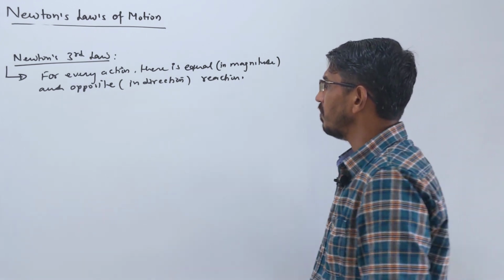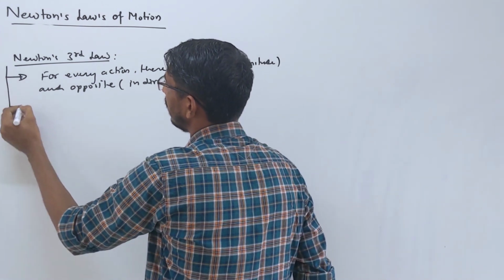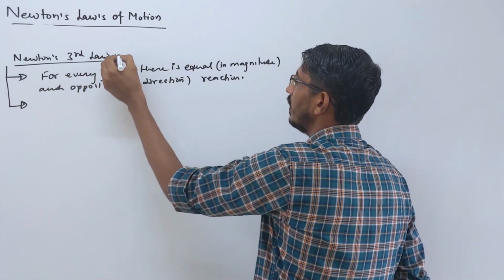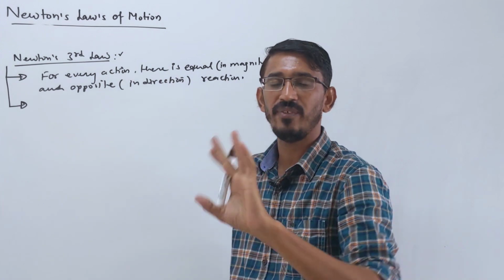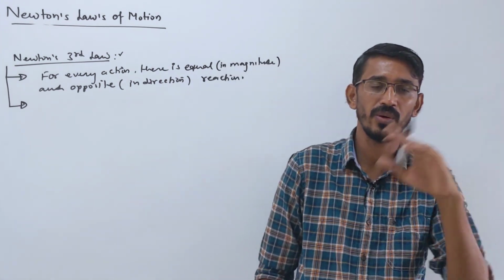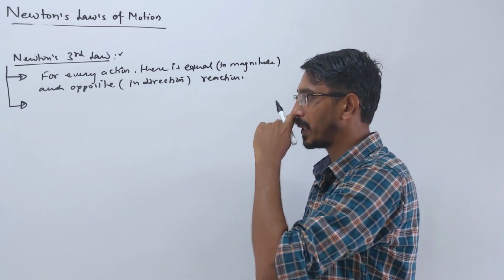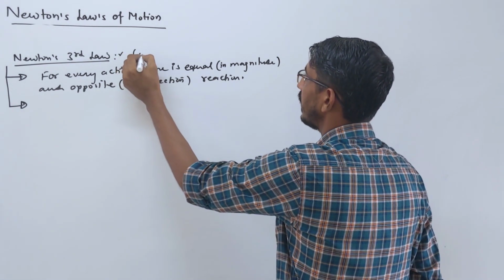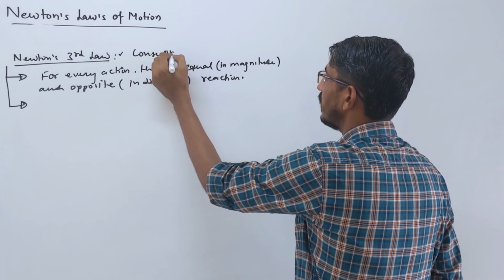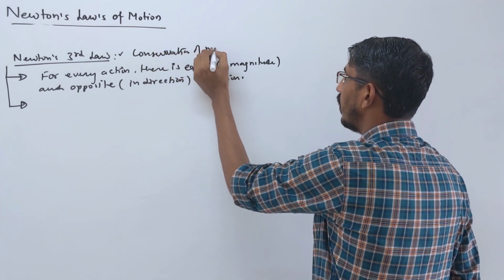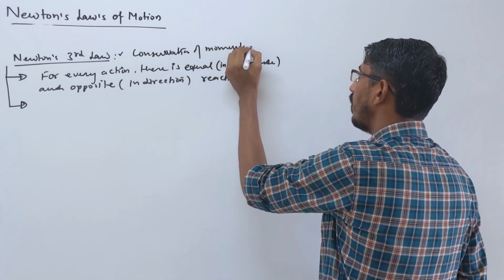And the most simple way to say it: once more, Newton's first law defines force, it gives the definition of force. The second law gives how much force, a formula to calculate it. And the third law talks about what? Conservation of momentum. That is the main thing. Let's see how.